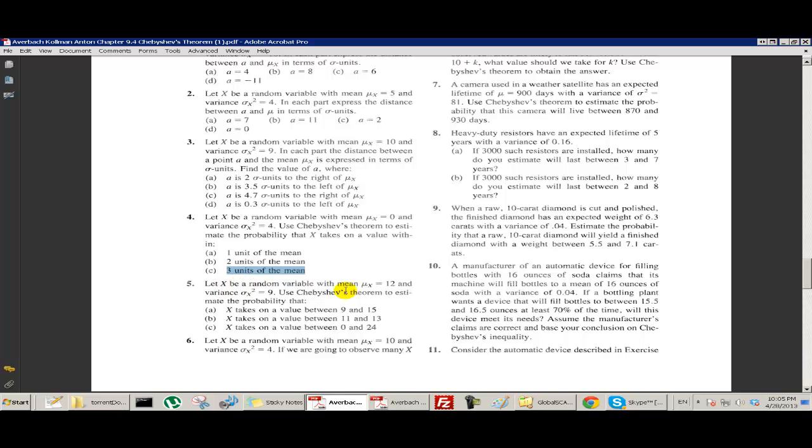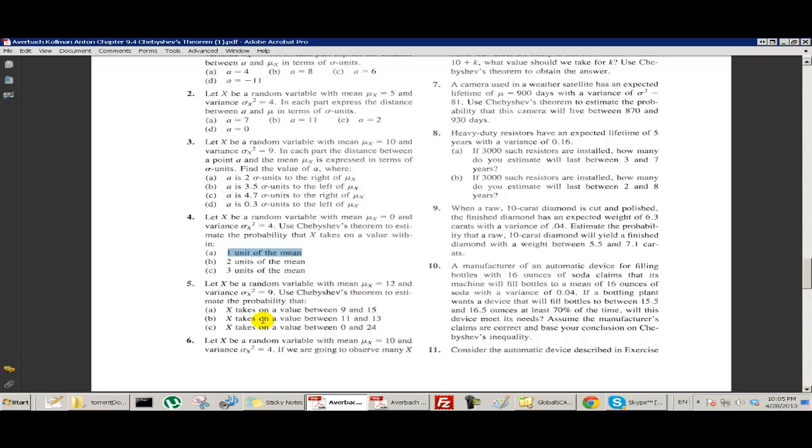Let x be a random variable with mean equal to 12 and variance equal to 9. What's the probability that x takes on a value between 9 and 15? So now we want to see how far 9 and 15 are from 12. And obviously they're both 3 units from 12. And the standard deviation is also 3. So we're talking about just 1 standard deviation. So we're back to this problem. So we can say, according to Chebyshev's theorem, that at least 0% of the probability is in that range. So that's not very useful.